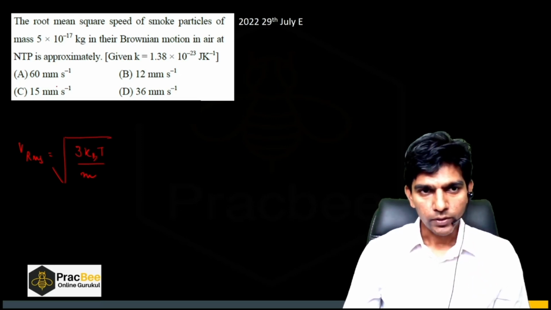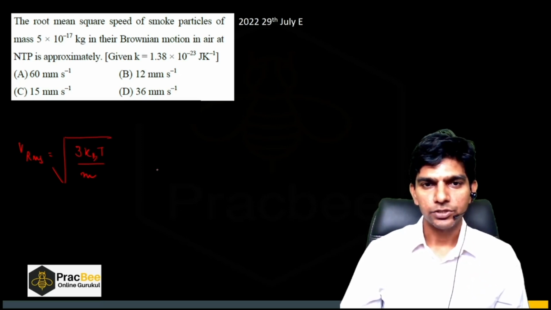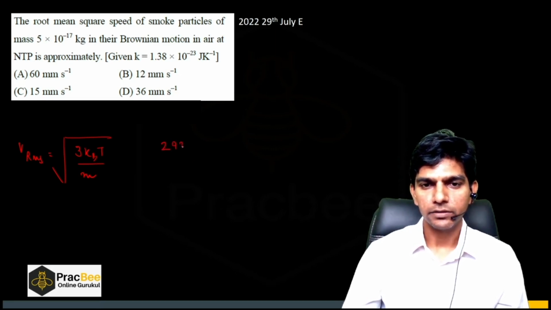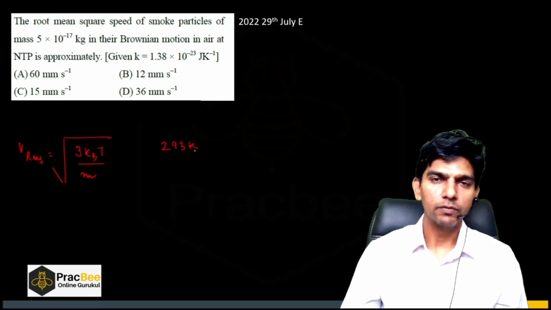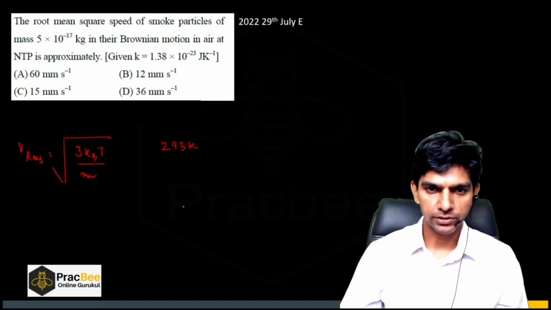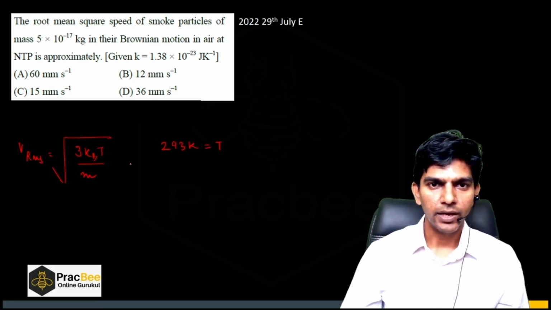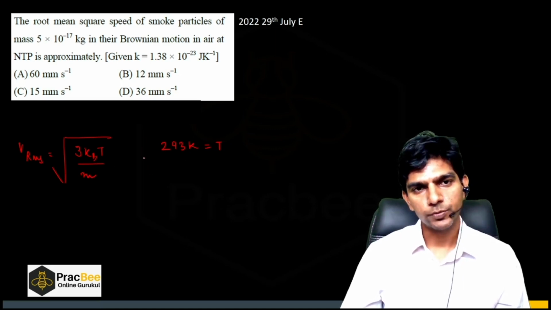Now, for normal temperature and pressure, the temperature will be around 293 Kelvin, around 20 degrees Celsius. So this is the temperature at NTP, and mass is given as 5 into 10 raised to the power minus 17.